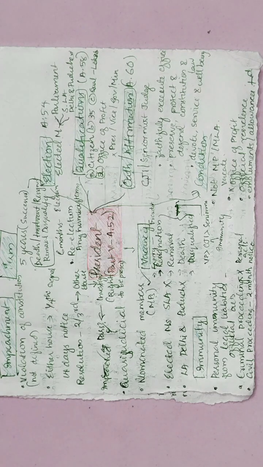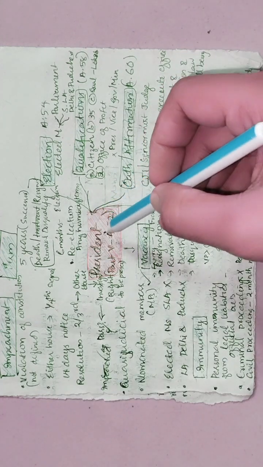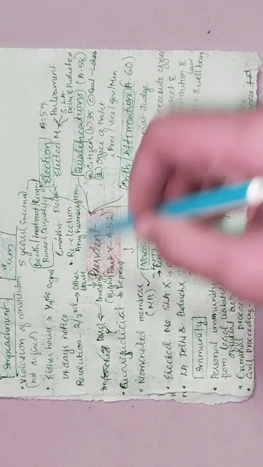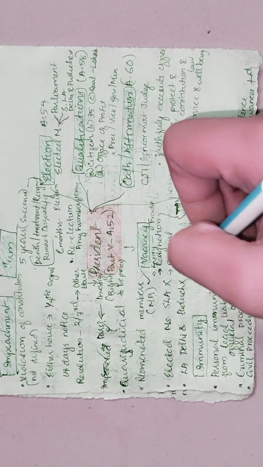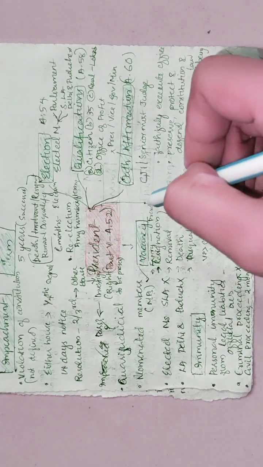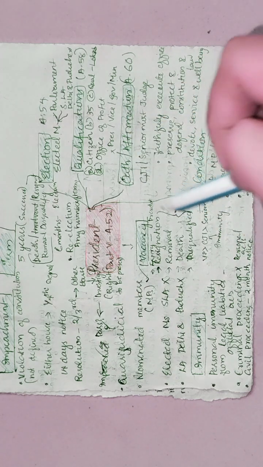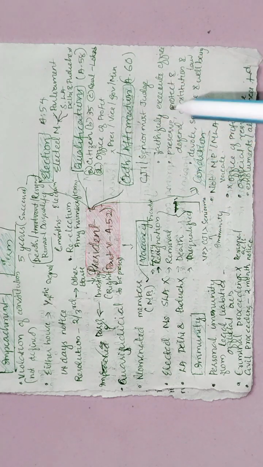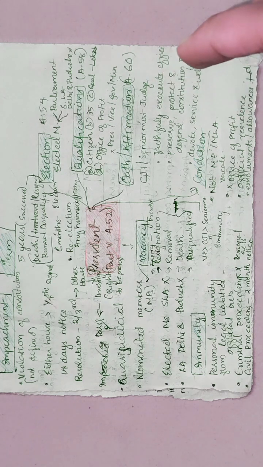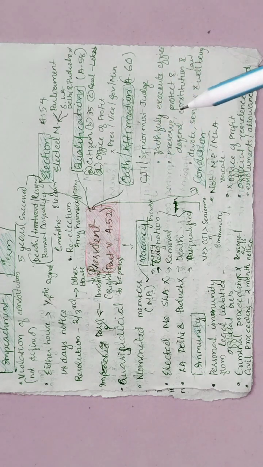Today, let's learn about the President of India. The office of President of India is mentioned in Part 5 of the Constitution. Part 5 of the Constitution deals with the Union Executive. Articles 52 to 78 are included in Part 5, and it deals with the Union Executive.